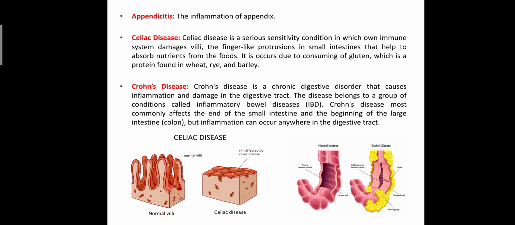Due to overgrowth of the bacteria, waste material can accumulate in the appendix. That accumulation of waste material can cause inflammation. That condition is known as appendicitis.